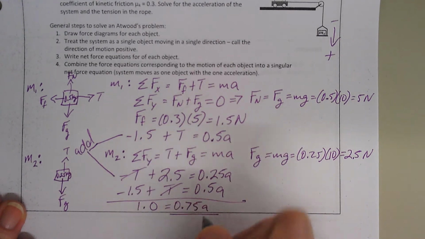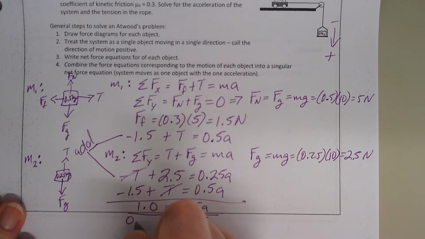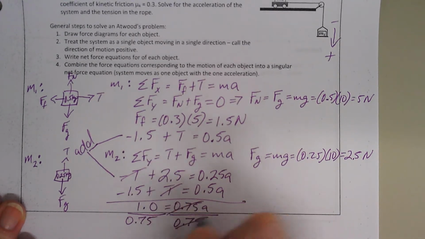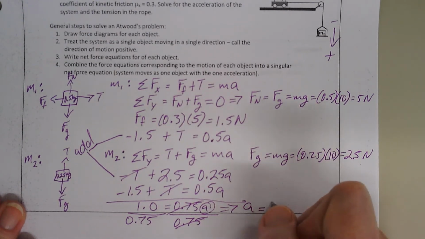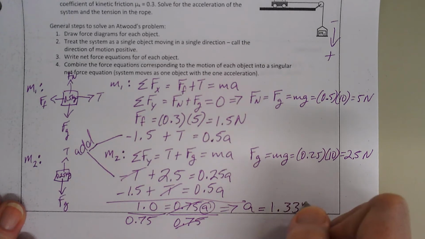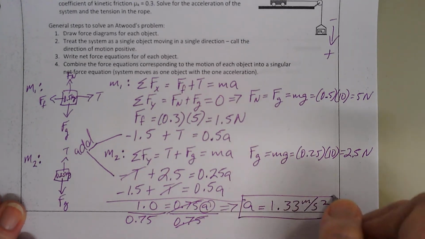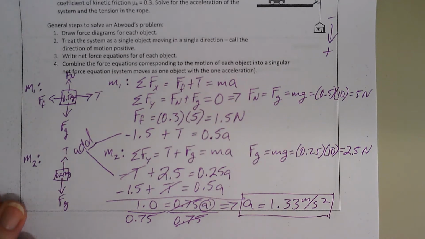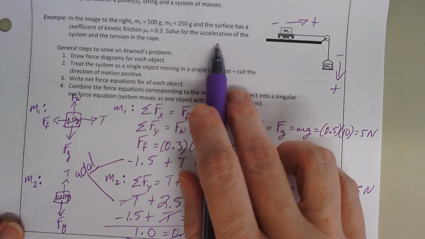So then I can just divide both sides by 0.75 to get my A. So then A equals 1.33 meters per second squared. So that's my acceleration. Okay? So I've solved for the acceleration of the system.